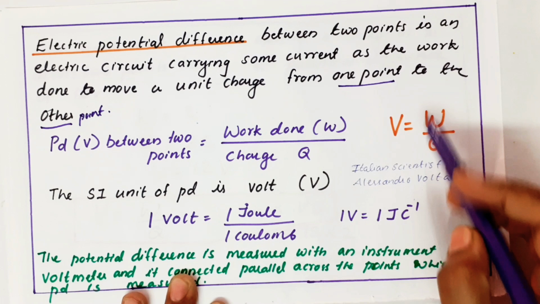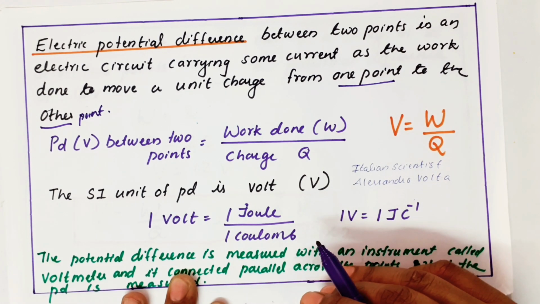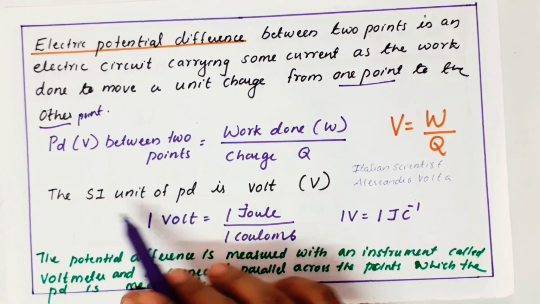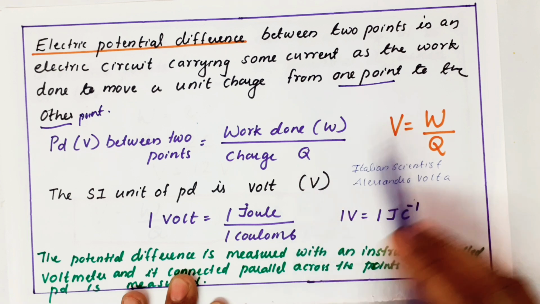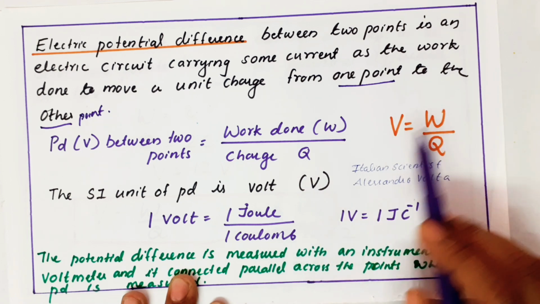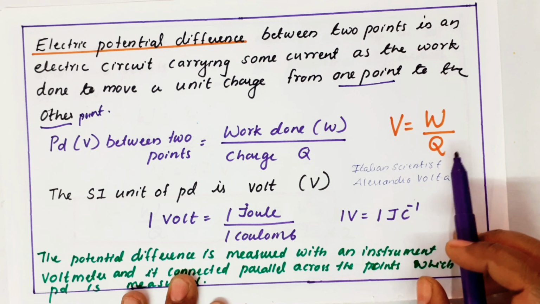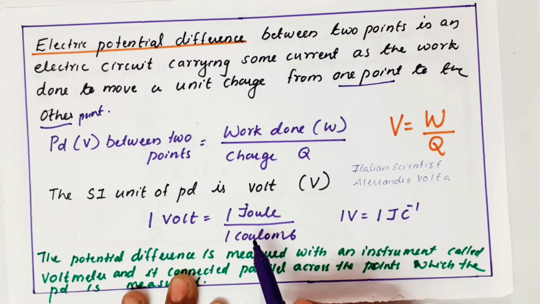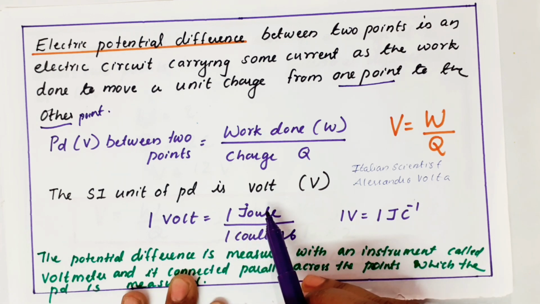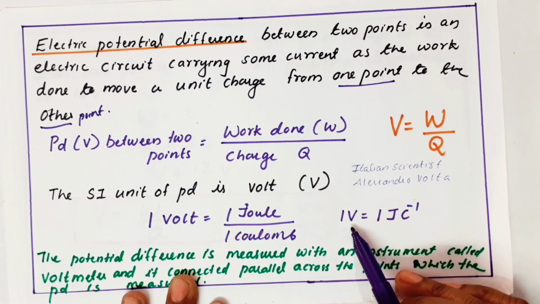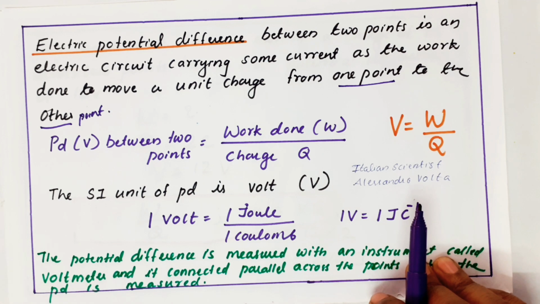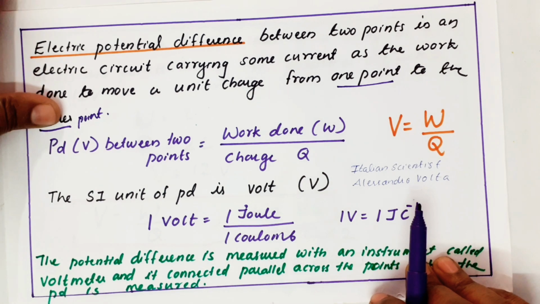The equation is V equals W by Q. The SI unit of potential difference is volt. The SI unit of work done is joule, and the SI unit of Q is coulomb. So I can write 1 volt equals 1 joule by 1 coulomb, or 1 volt is 1 joule per coulomb. So electric potential difference is nothing but the work required to move the charge from one point to another point.